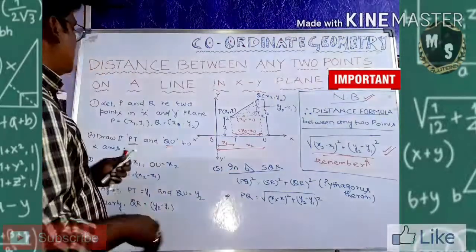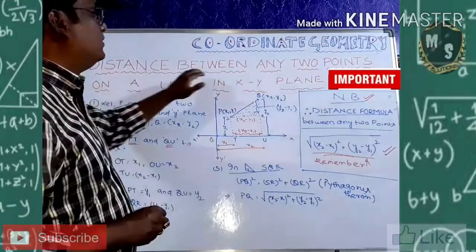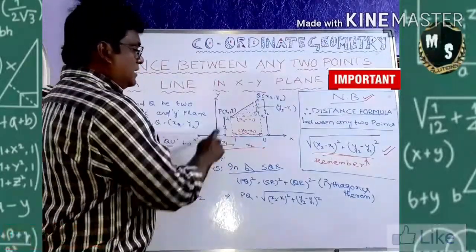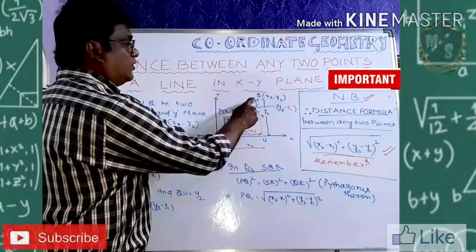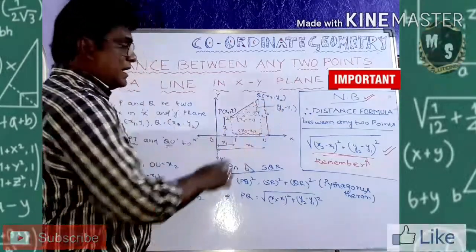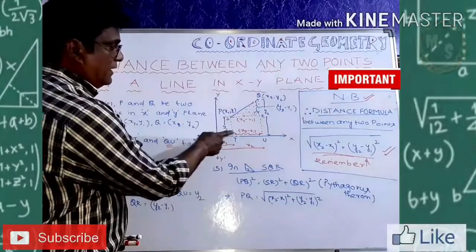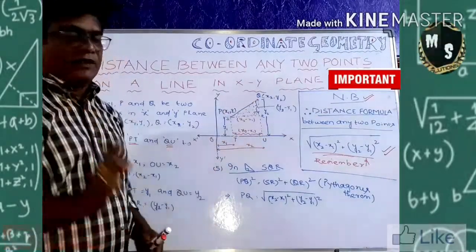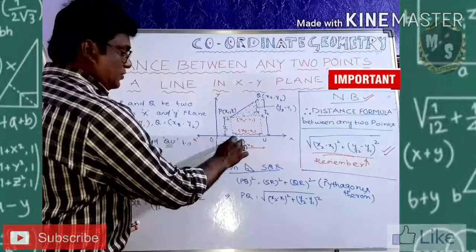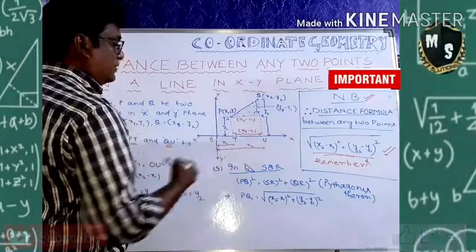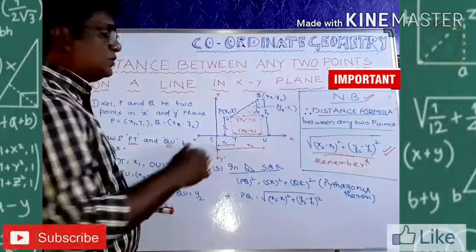See. First of all, we are going to find the distance between any 2 points. So 2 points here, one is point P, another is point Q. So the P point coordinates I took x1, y1, the Q point coordinates I took x2, y2, and I join PQ. After that, I draw perpendiculars. PT and QU are the perpendiculars to the x-axis. So they are meeting the x-axis at points T and U. Okay. Now what do I go for?